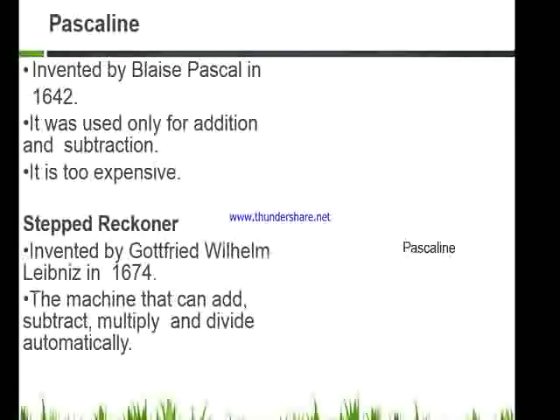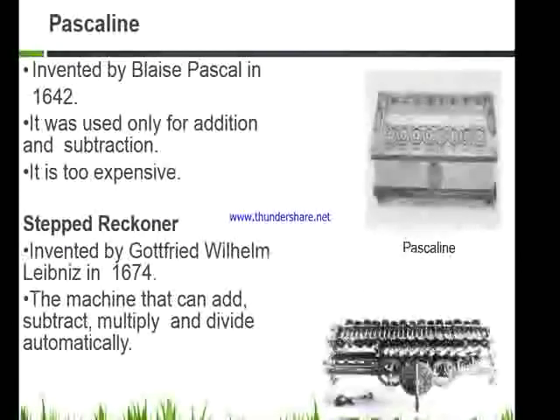Next on your screen is the Pascaline. Now see here in the picture, the Pascaline is a device which is made up of wheels, and this was designed by Blaise Pascal, who was a French mathematician. He designed this device in 1642 and it was the device which could add and subtract numbers by rotating the wheels.